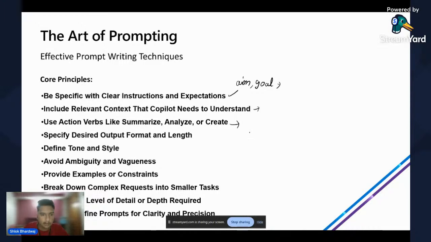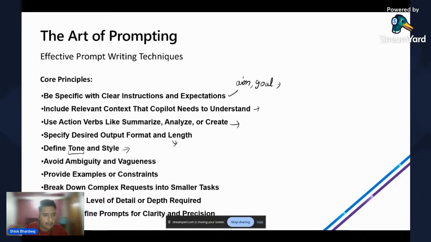Okay. Third is the use of action verbs like summarize, analyze, create. That's a very important point so that we can directly communicate with the LLM regarding the query we want the answer to be. Okay. Fourth point is specify desired output format and length. As also mentioned previously, we must specify the format and length so that the LLM can work upon it accordingly. Defining the tone and style.